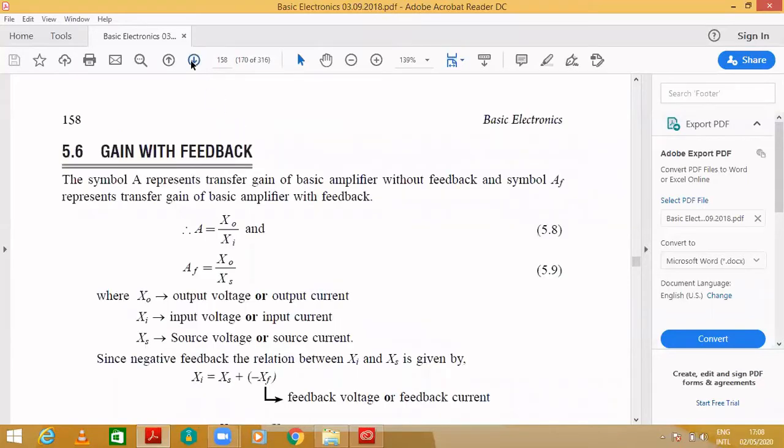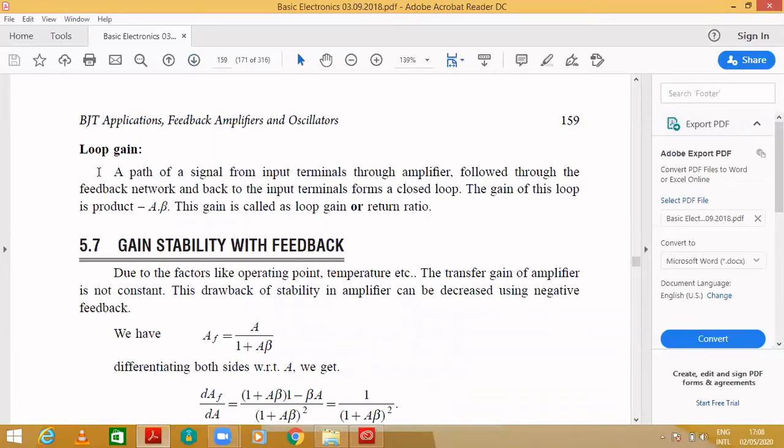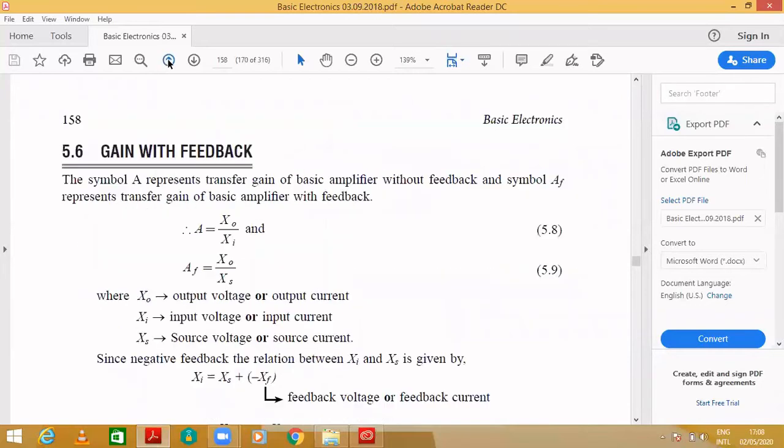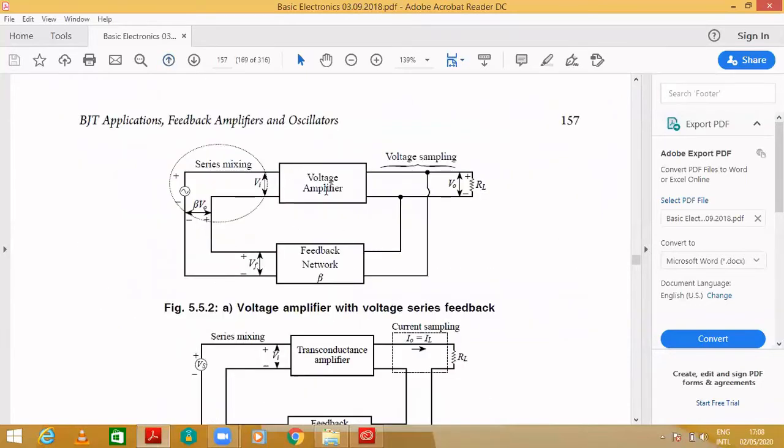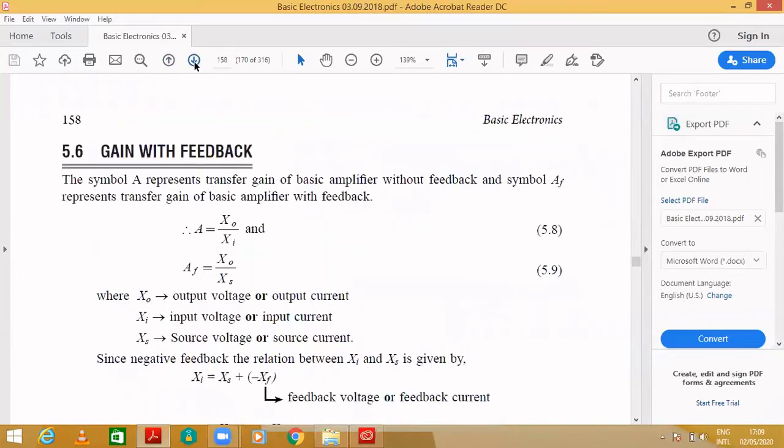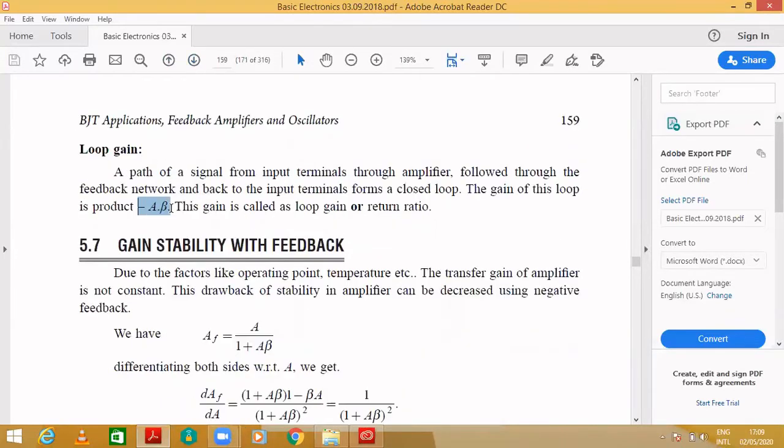Okay, so the gain of this is the product minus A beta. Why? Because we are using negative feedback, it is minus A beta. A is nothing but the voltage amplifier, represented by A, and the feedback network is represented by beta. So that's why it is A beta. This gain is called the loop gain and return ratio.